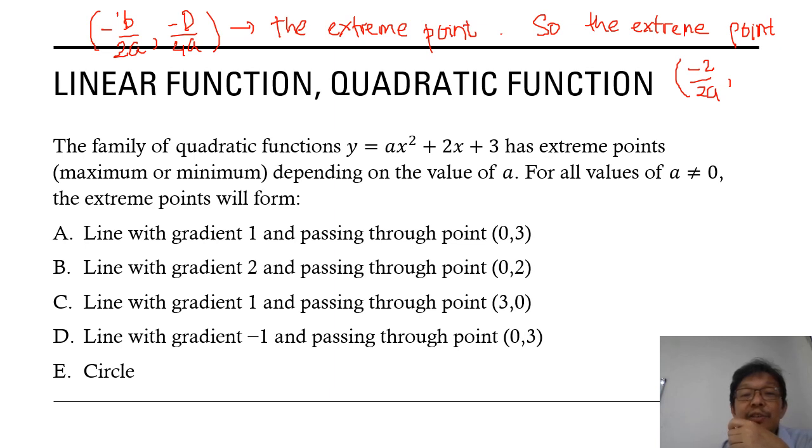Minus D is b squared, so 4, minus 4ac, so minus 4a times 3, minus 12a, per 4a.